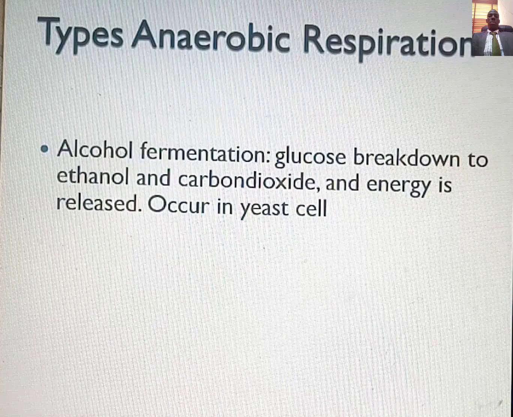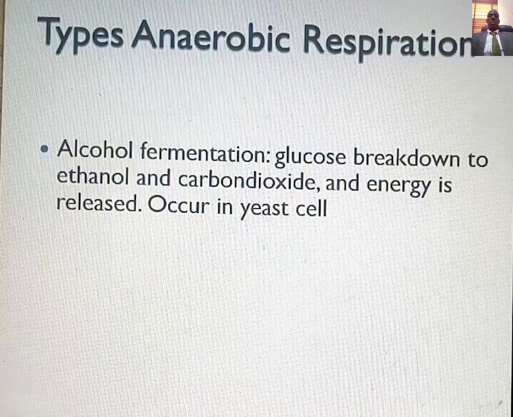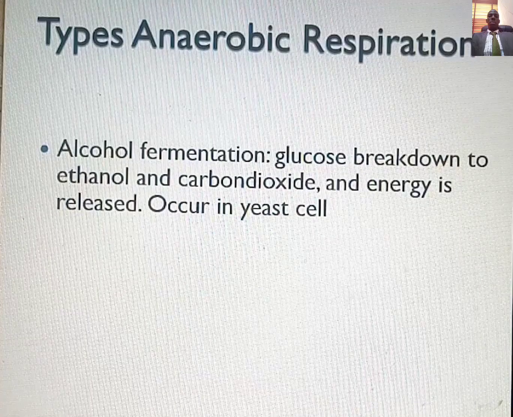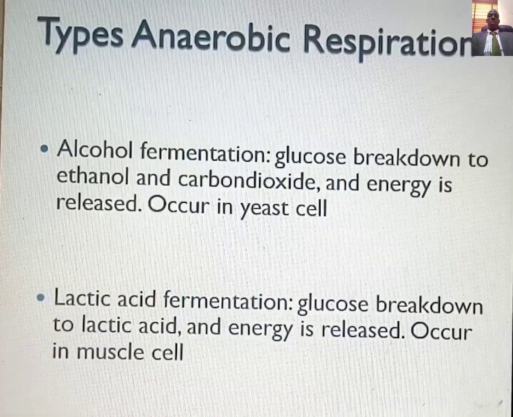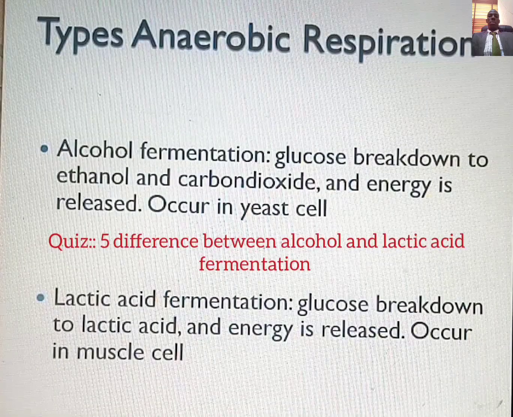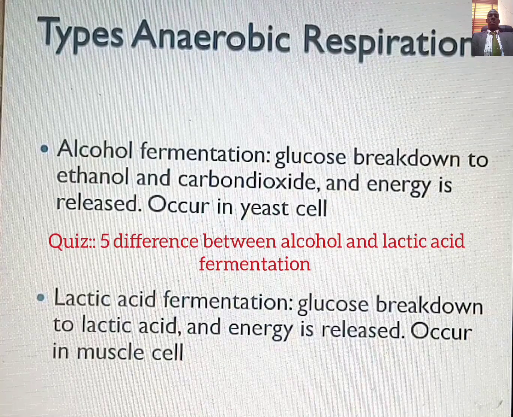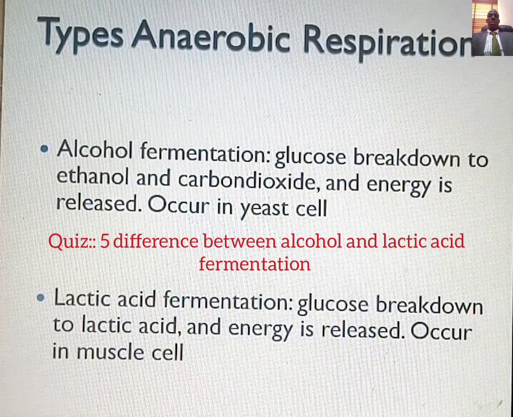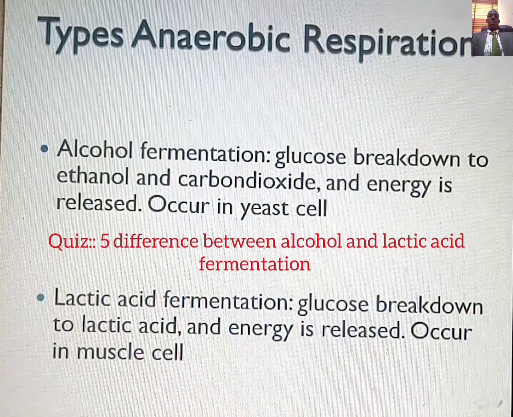You have two types of it. One is alcohol fermentation, and during alcohol fermentation, your glucose breaks down to give you ethanol and carbon dioxide, while energy is released. And the second type is lactic acid fermentation. During lactic acid fermentation, your glucose breaks down to give you lactic acid and energy is released.